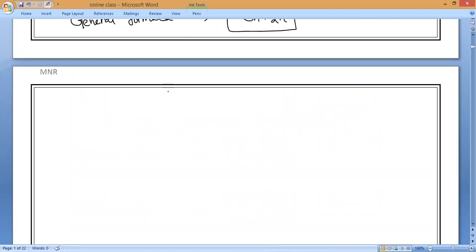Next, the second type of unsaturated hydrocarbons. What is the second type of unsaturated hydrocarbons? It is called alkyne. Alkynes. So alkynes means a minimum of how many triple bonds must be there? One triple bond between carbon and carbon.